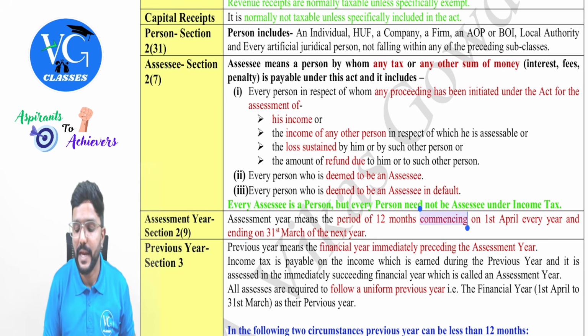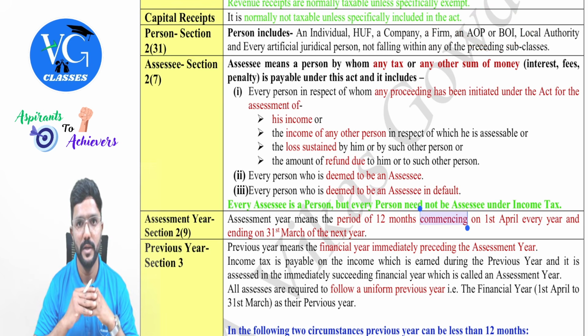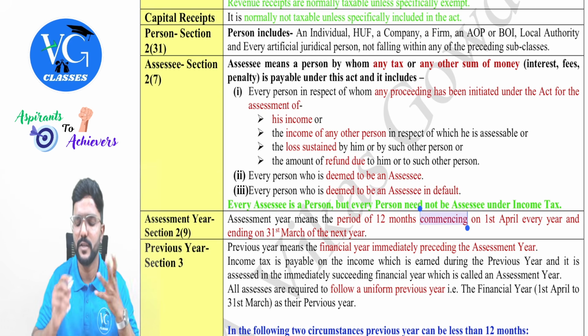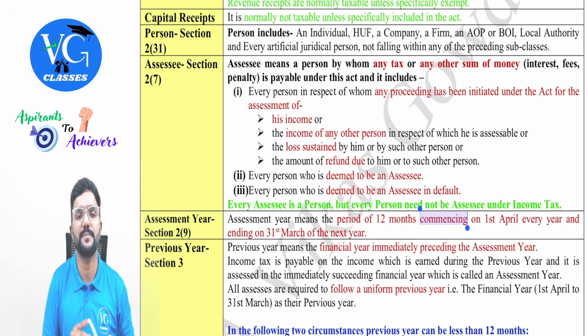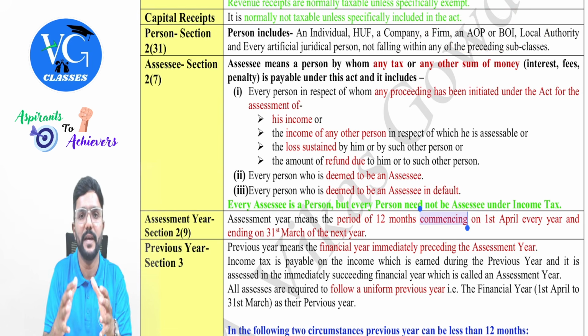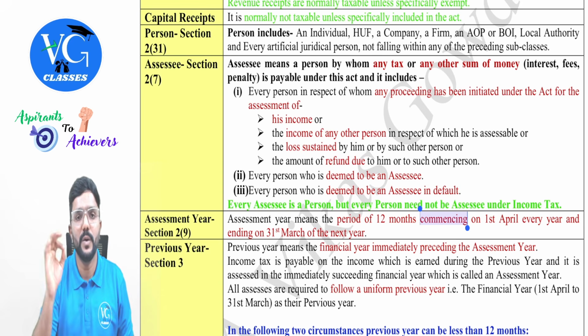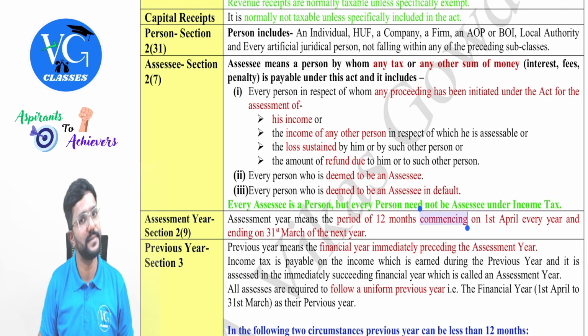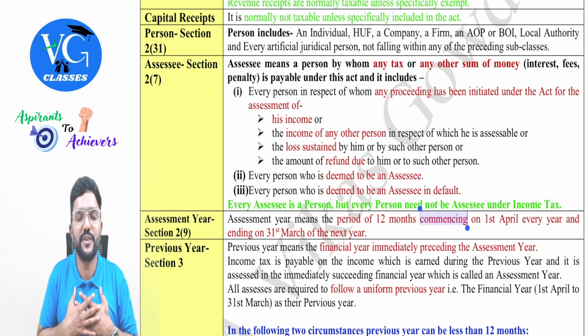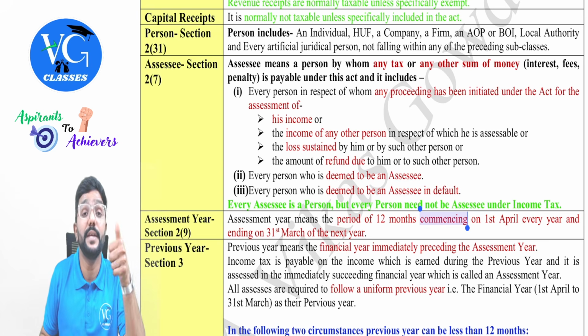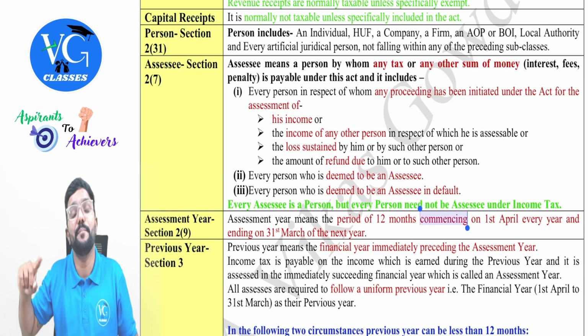Okay, sir. Next, an association of persons or body of individuals. Both are covered under the person definition, but there is one major difference between them, guys. First of all, who is an association of persons or body of individuals? They are the group of people who come together with a common objective or common intent in order to complete a particular task. One major difference between both is any person can be a member of association of persons, whereas in case of body of individuals, only individuals can be a member of it. Clear? For example, can a partnership firm or a company be a member of an AOP? Yes. But can they be a member of the body of individuals? No, they cannot.